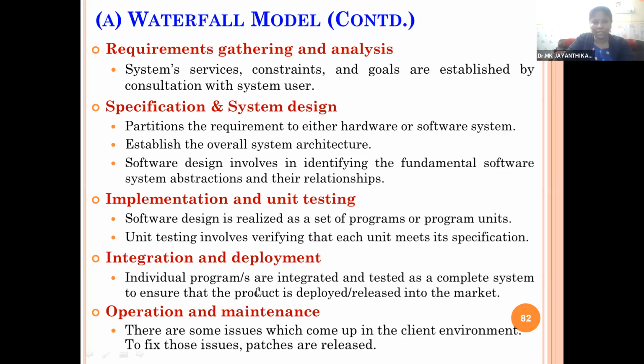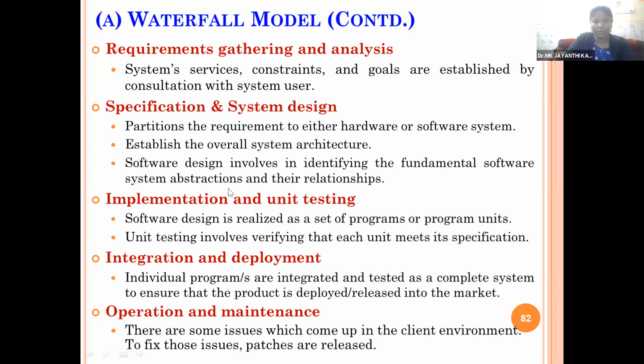So that is called integration and deployment. Individual programs are integrated and tested as a complete system to ensure the product is deployed and released into the market. So all the components are integrated together and the complete product will be released. The next stage is operation and maintenance. Once the product is released, there are some issues which come up in the client environment. To fix those issues, patches are released. So if there is any issue on the end user side, to fulfill the gaps and issues, we'll go for the maintenance activity and we'll solve the problems.